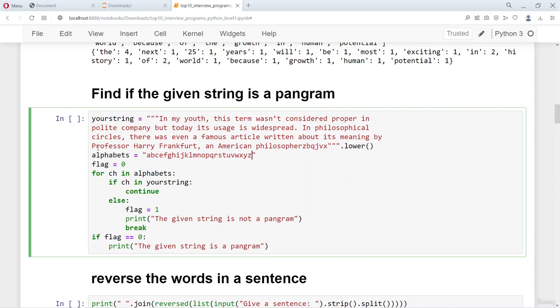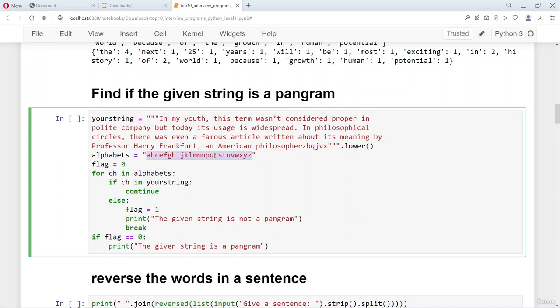What you do is take a character in the string, and if it is already present in this 26 alphabets, then you say continue, then you are fine. If a particular character is not part of this 26 alphabets, right? If you don't find that, right, then you say that it's not a pangram.